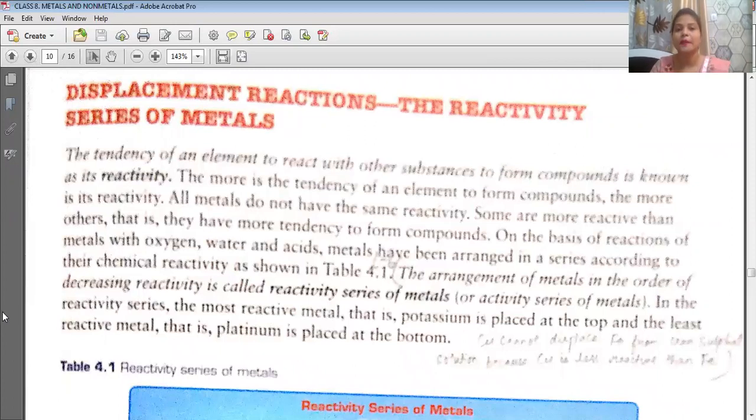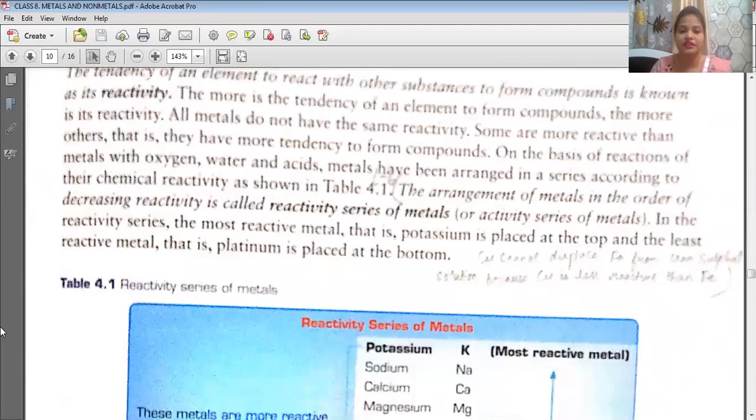Suppose metal A plus BC is there. What will happen? Metal A will combine with C, and it will displace B, and the product will be AC plus B. Understood? So this is known as reactivity. Any metal which is reacting with any other substance and giving a product, the product should be a compound.